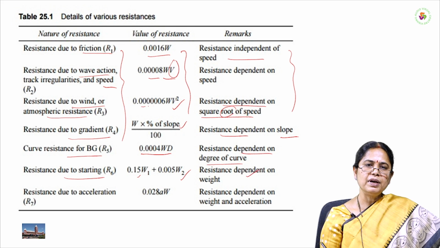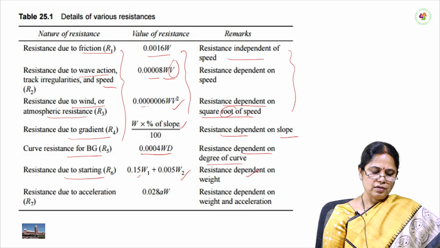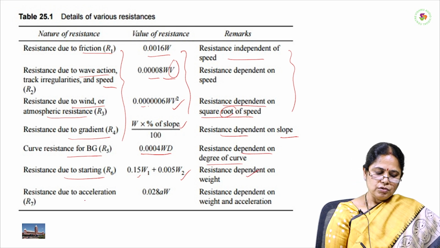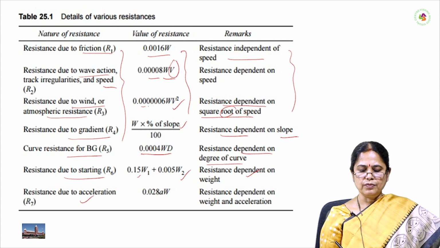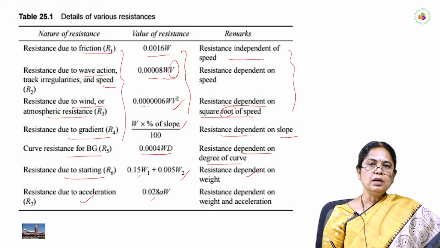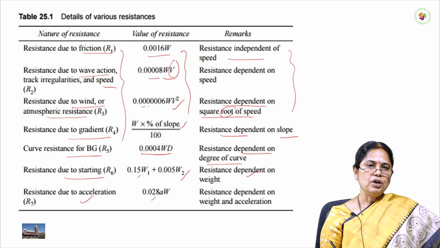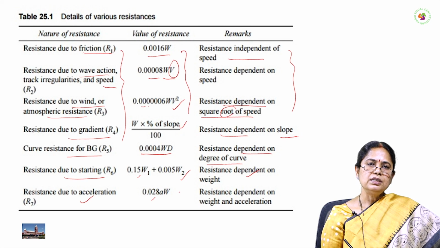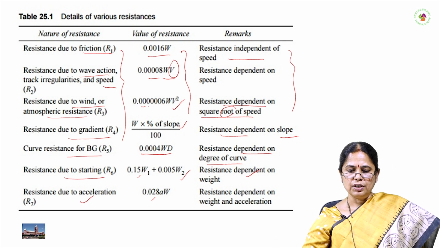The resistance depends on the weight of the train and locomotive. So resistance due to acceleration is 0.028 AW. It is directly proportional to acceleration and W. So it is dependent on acceleration and weight of the train.